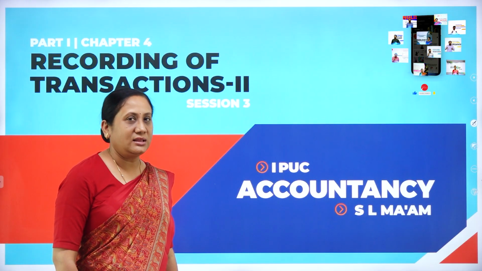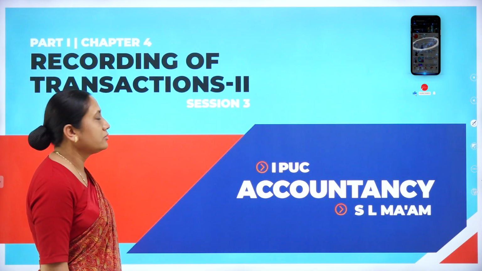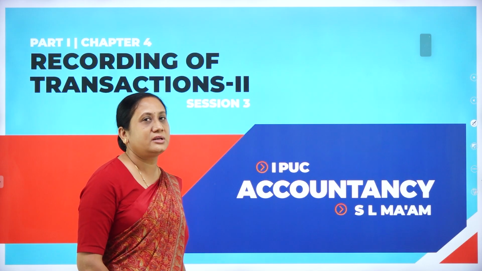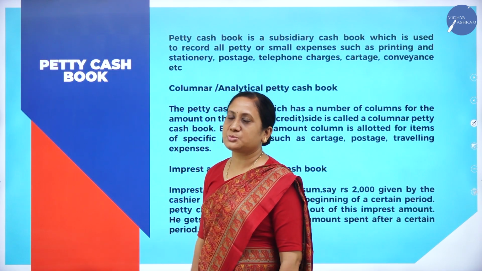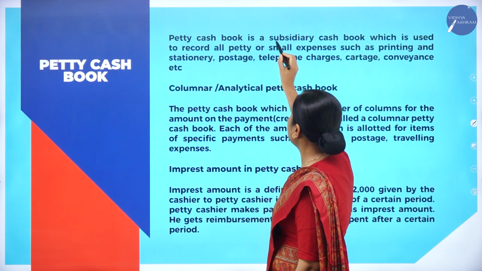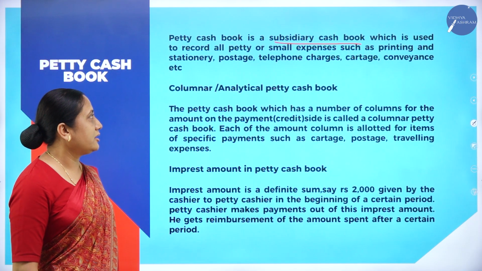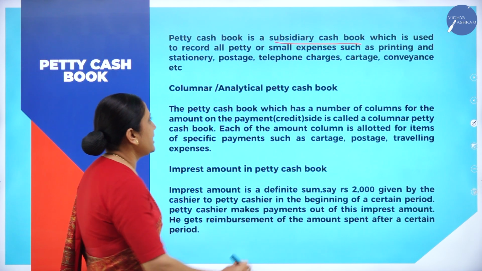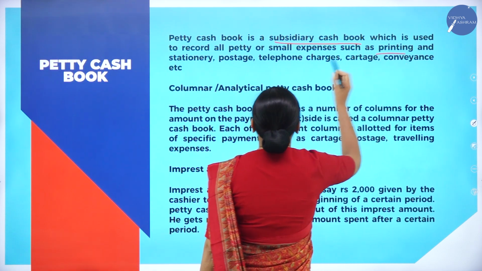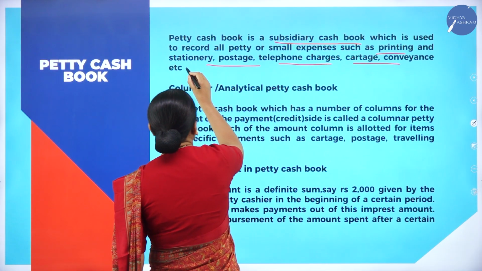Dear students, in this session, we will learn recording of transaction 2, that is chapter 4, session 3 of first PUC Accountancy. In today's session, we shall learn what is petty cash book. Petty cash book is a subsidiary cash book. Petty cash book is one of the subsidiary books which is used to record all petty or small payments such as printing and stationery, postage, telephone charges, cartage, conveyance, etc.